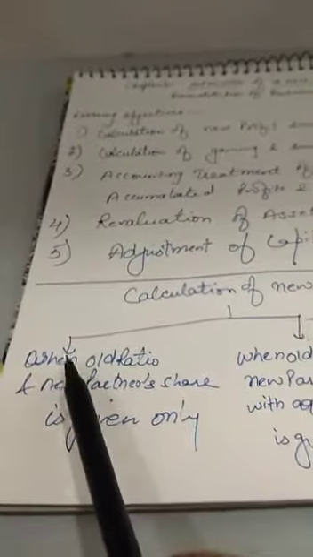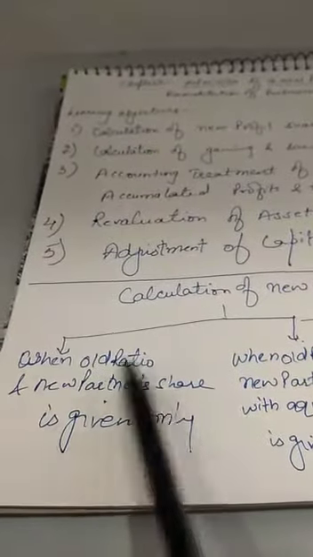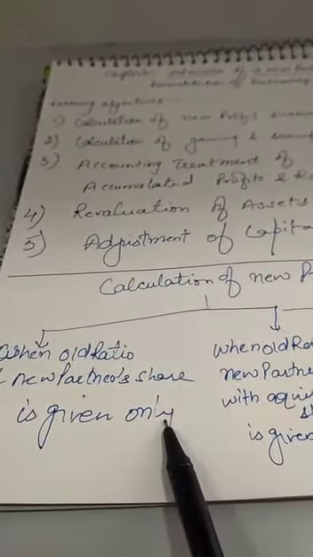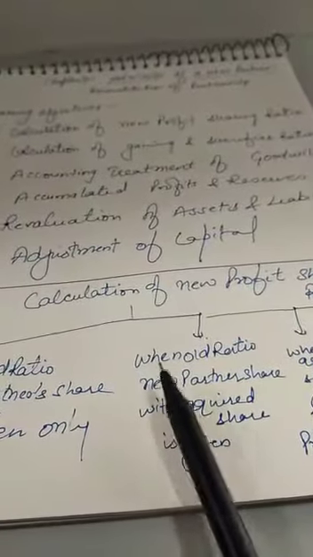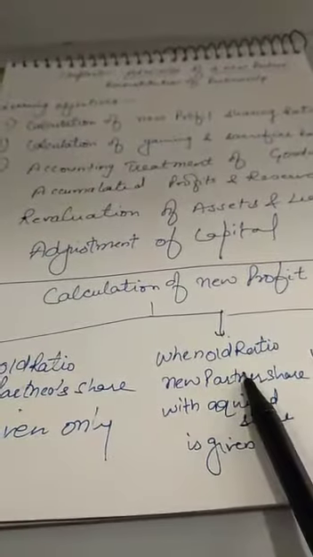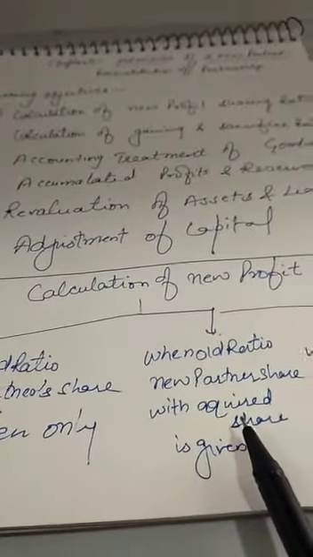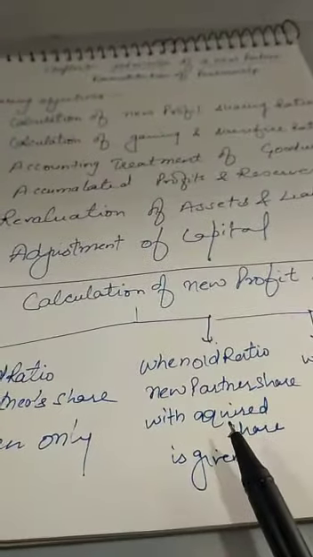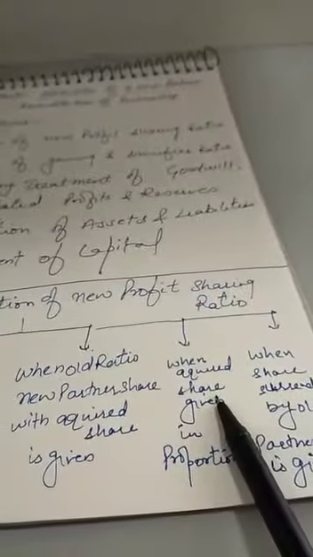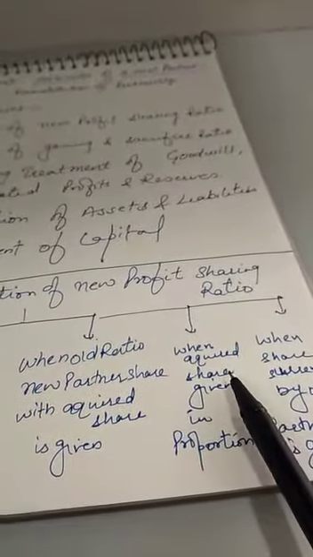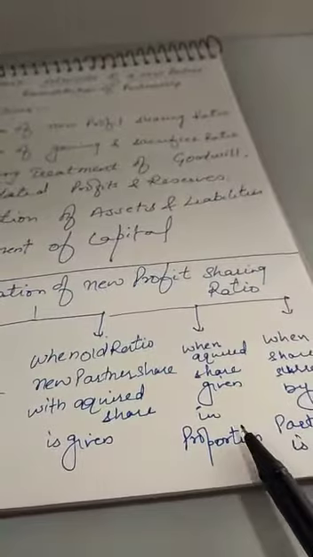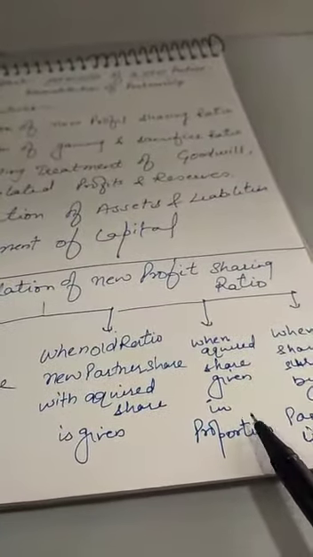In the same league, in our first video, case 1, we did when only the old ratio and new partner's share are given. In video number 2, we did when the old ratio, new partner's share and acquired share are given to us, and what methods are to be used. Today we will start with case 3, when the acquired share is given, but it is given in a definite proportion. I'll continue the same example as I have taken earlier in the two cases.